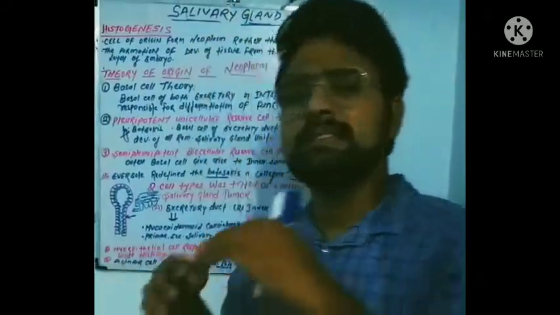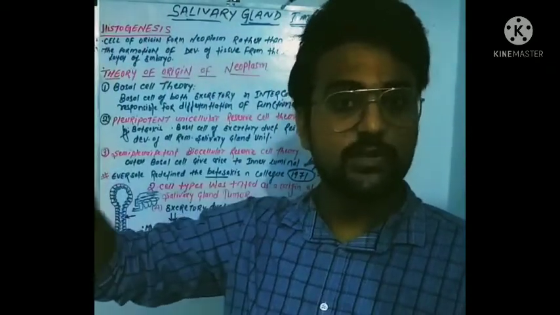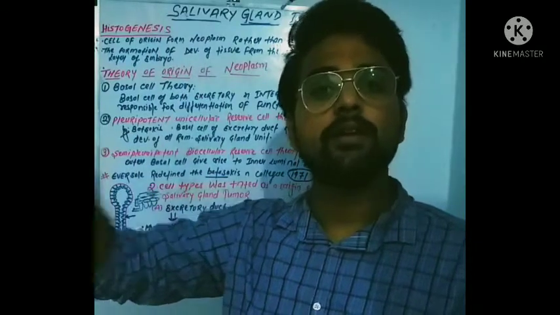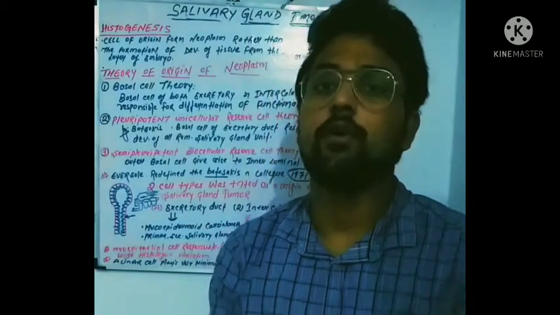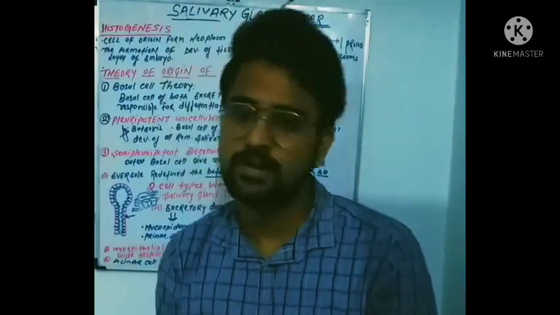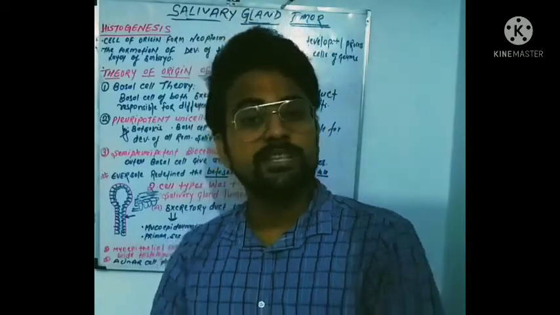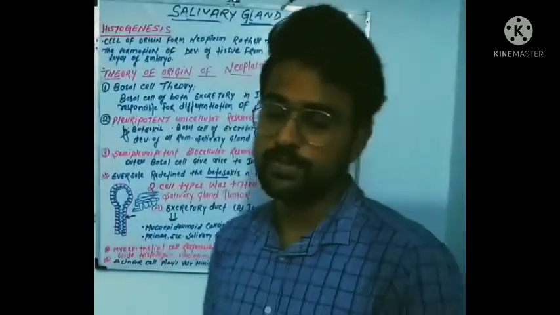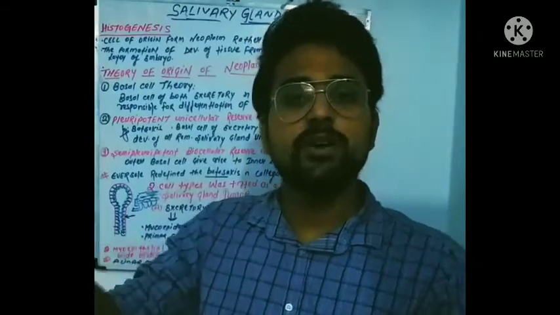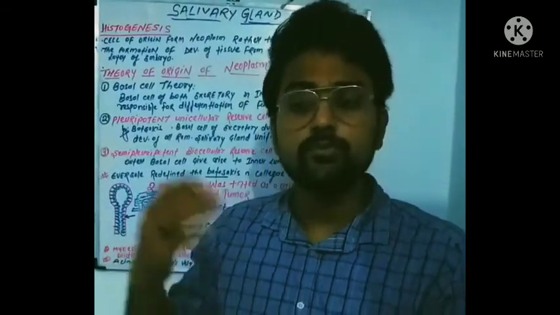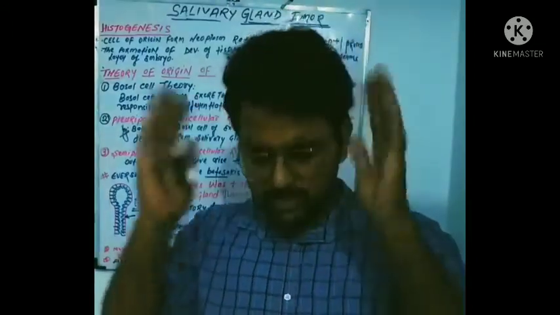So this was all about the salivary gland tumors: their introduction, etiology, epidemiology, histogenesis pattern along with the different theories of origin of this tumor, morphogenesis, the ductoacinar complex concept and the myoepithelial cell concept. So this was all about the introduction portion of the salivary gland, and there will be something common in almost every tumor and there will be some difference. We will discuss in the next lecture the pleomorphic adenoma, the most important benign tumor of the salivary gland.